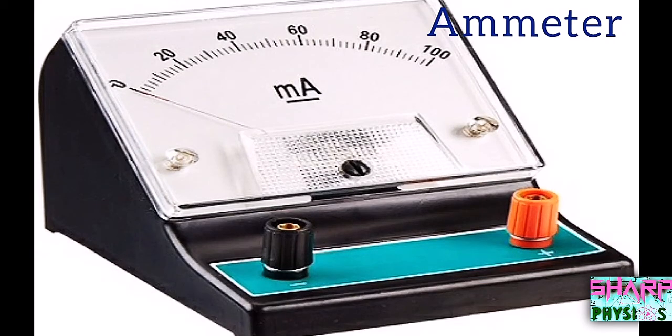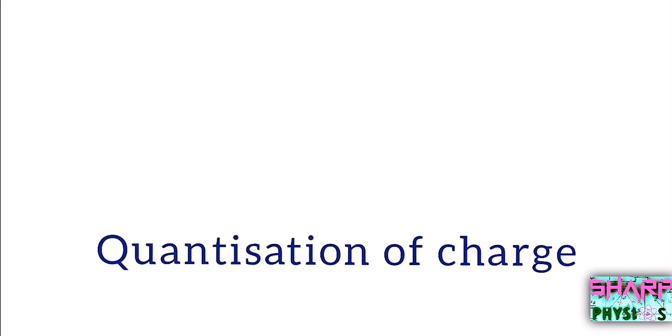So to conclude, let's see the definition of the key terms once again. The flow of electron in a specified path is called as electricity. An electric charge is a physical entity that is defined by excess or deficiency of electrons on a body. The total charge which is then acquired inside a body is an integral multiple of the magnitude of charge on a single electron. This principle is called quantization of charge. Electric current is defined as the rate of flow of electric charge through any cross-section of a conductor in a unit time. Drift speed is the constant speed of the electrons inside the conductor with which they move under the effect of external electric supply.